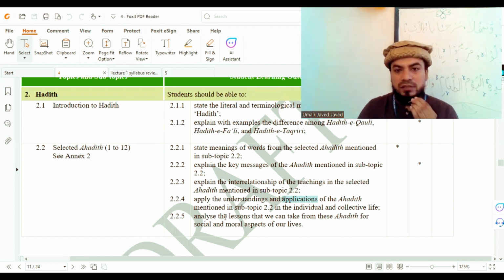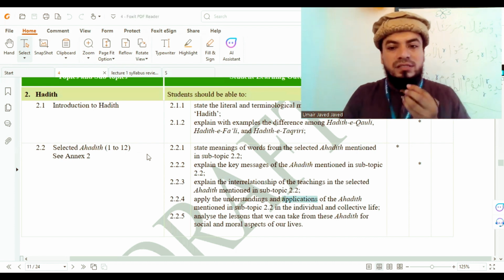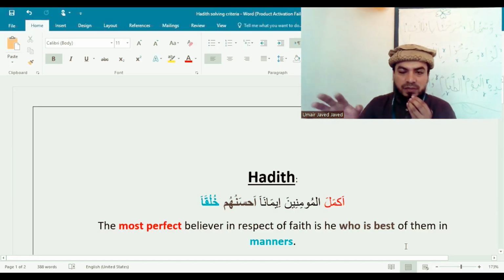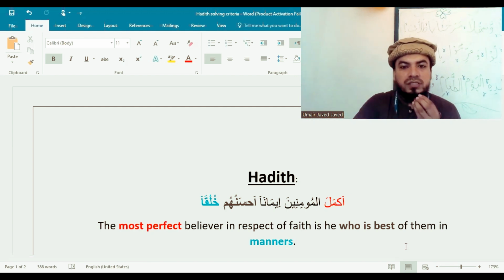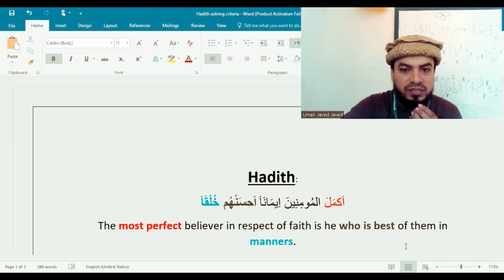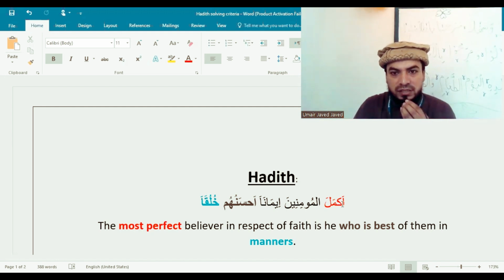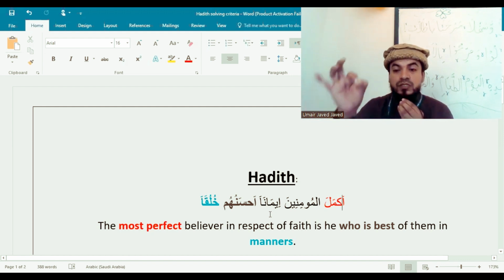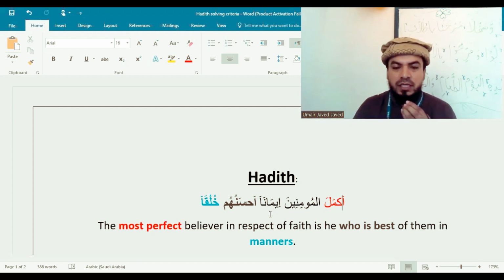Inshallah, we will now discuss an example, a sample model I am going to share. This is the sample document, showing the criteria and SLOs to solve ahadith in MCQ, ERQ, and CRQ form. I shared a hadith: "Akmal al-mu'minina imanan ahsanuhum khuluqa." The most perfect believer in respect of faith is he who is the best of them in manners.